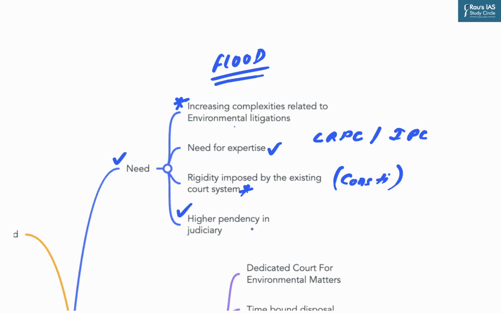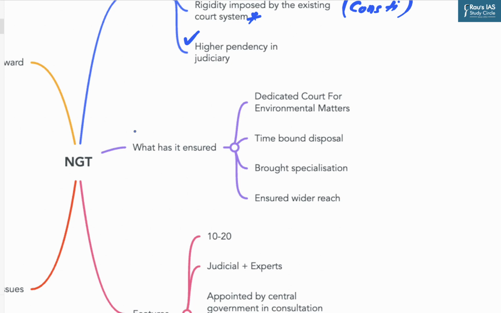Another important reason why NGT was established was the higher pendency in the judiciary, so that expedition of environmental litigation can be achieved. So what has been ensured through the establishment of NGT? First is dedicated courts for environmental matters which are based on expertise. Second is the time-bound disposal of important cases. Through the NGT Act 2010, it has been mandated to make an endeavor for disposal of applications within 6 months of filing.